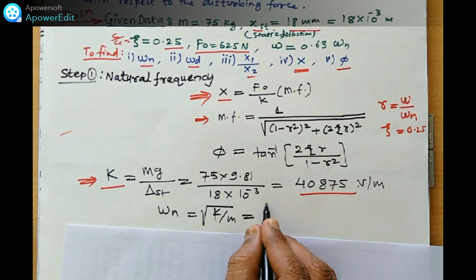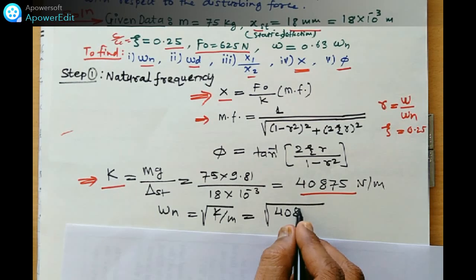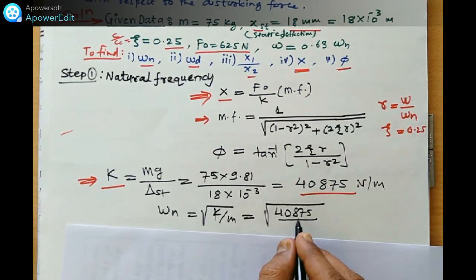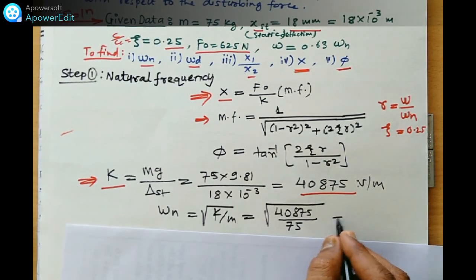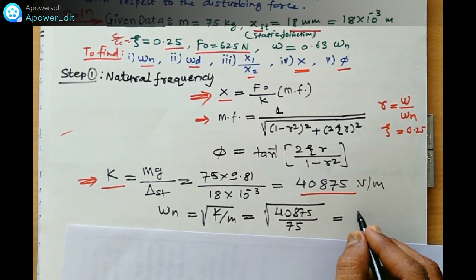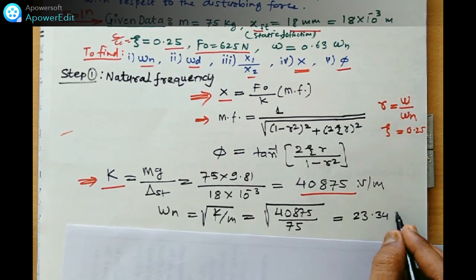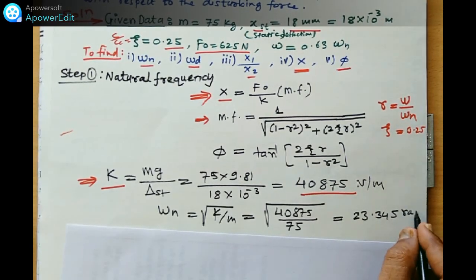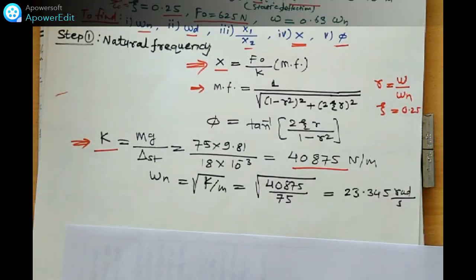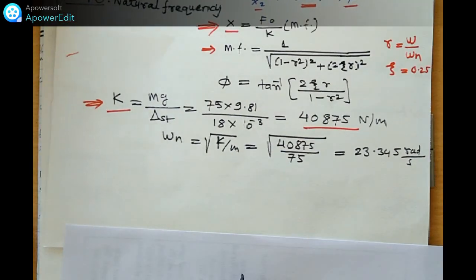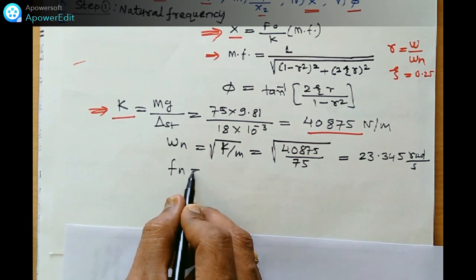We just find out the value of K, put it here, 40875 upon M, omega n is equal to 23.345 radian per second. Once we calculate the value of omega n, we can find out the Fn also, the natural frequency.